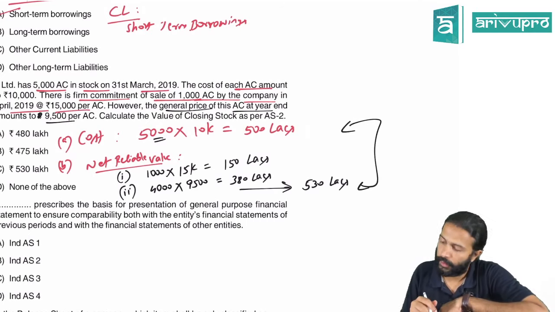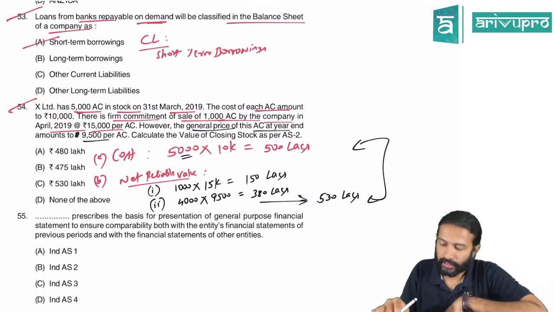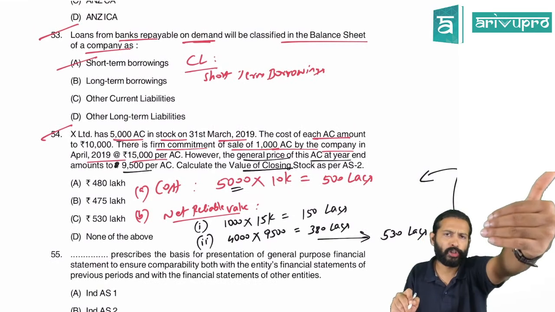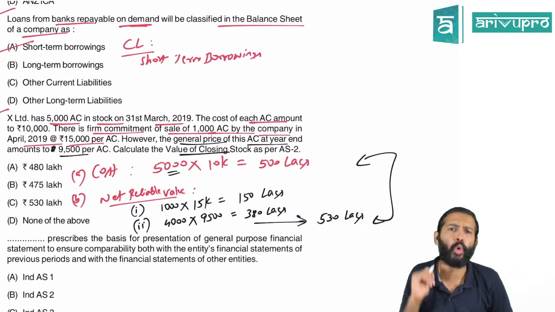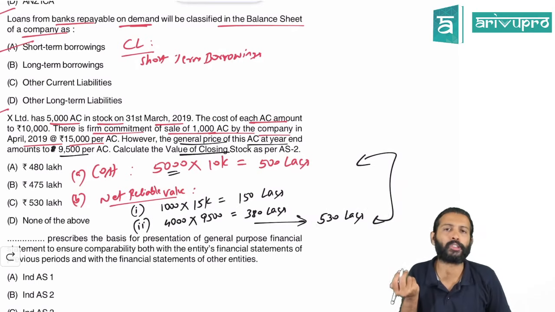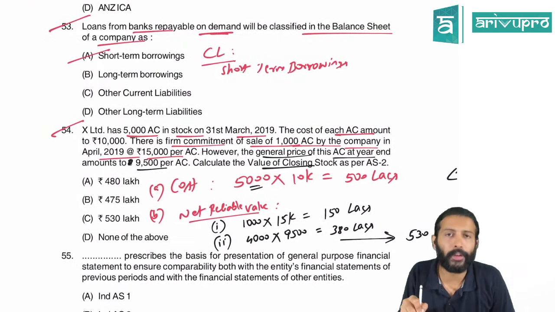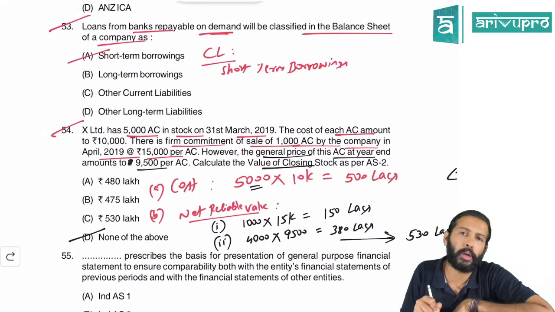Done. So how should the inventory be valued? They're asking that only: calculate the value of closing stock. Closing stock will be valued at cost or net realizable value, whichever is lower. So cost is 500 lakhs, NRV is 530 lakhs. Which is lower? 500 lakhs. Have they given any option of 500 lakhs? No. That means you should select none of the above.